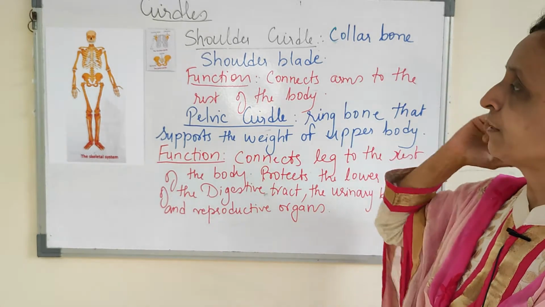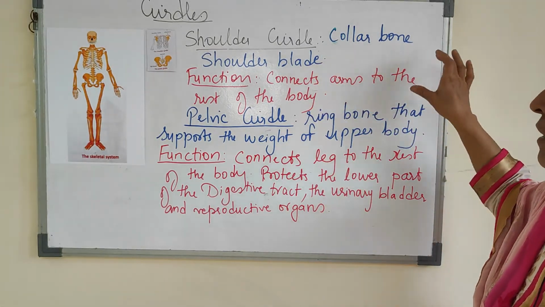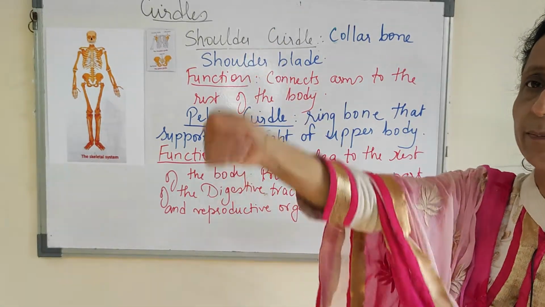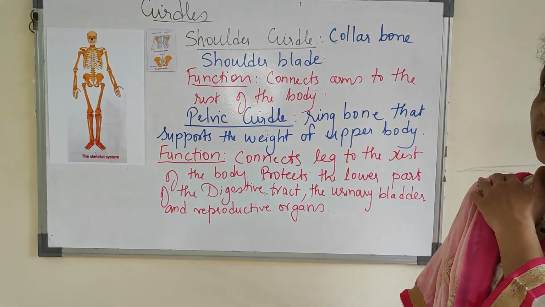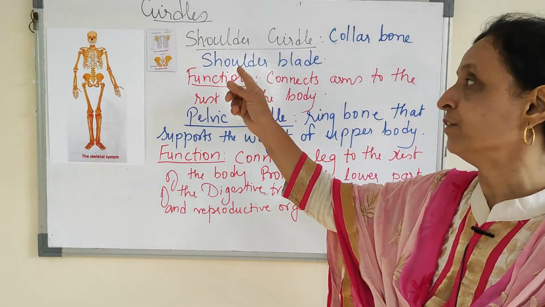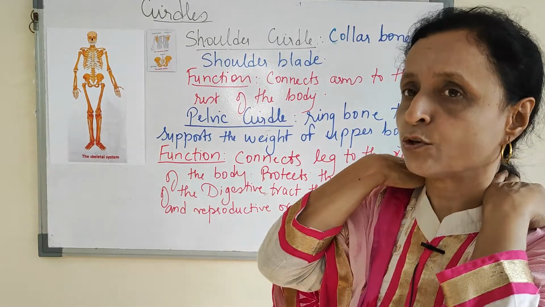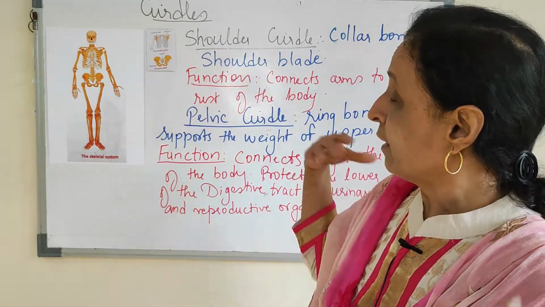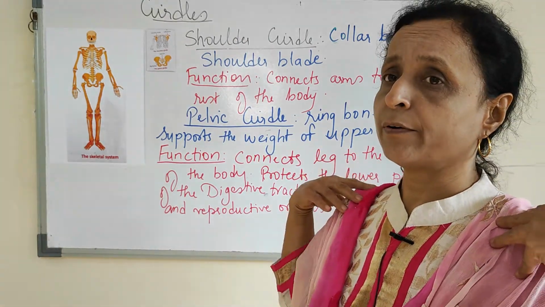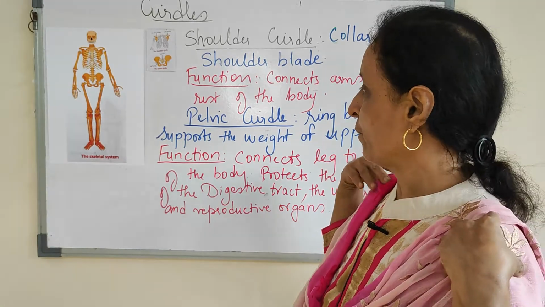The function is to connect the arms to the rest of the body, with the help of the shoulder girdle, which has the collarbone and the shoulder bone. It also helps to balance the upper part of the body.